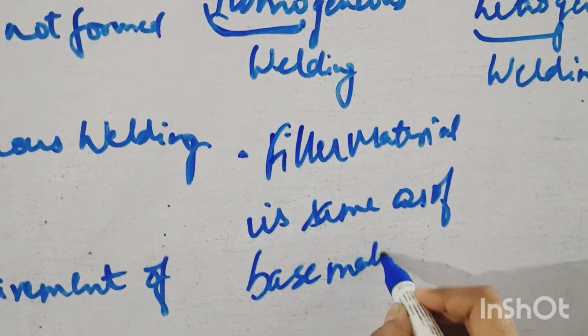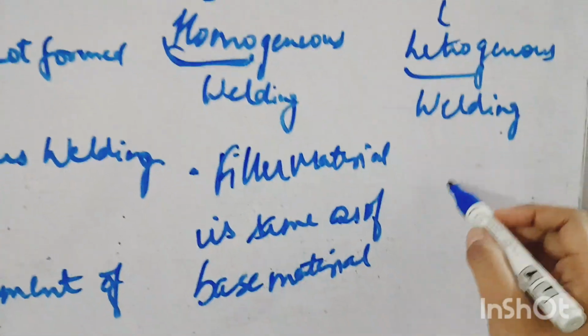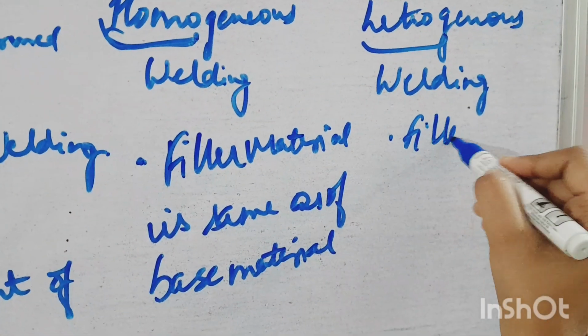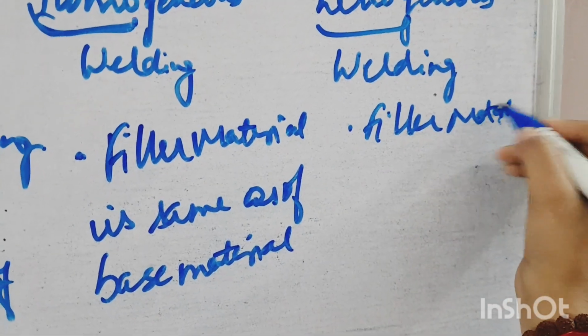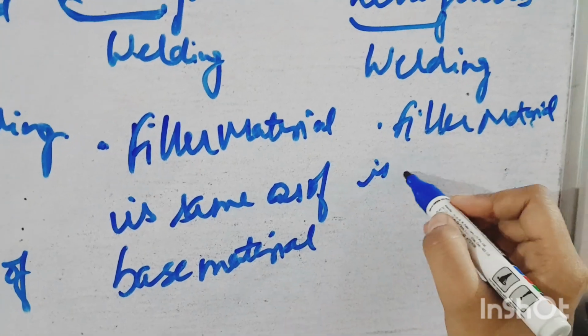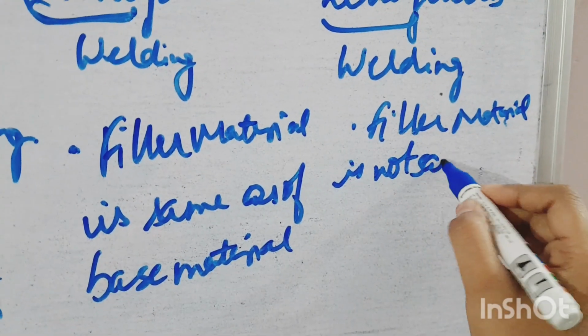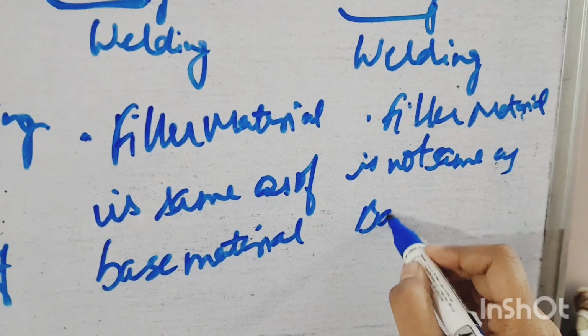And hetero means different, so filler material is not same as base material.